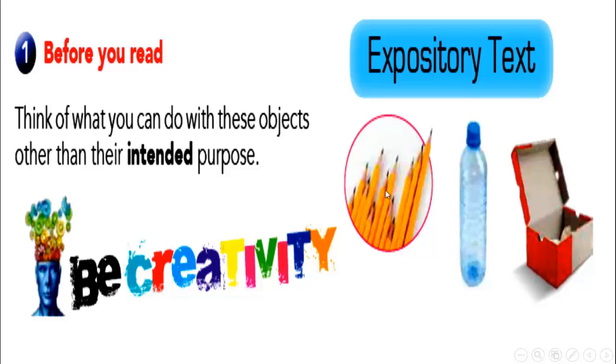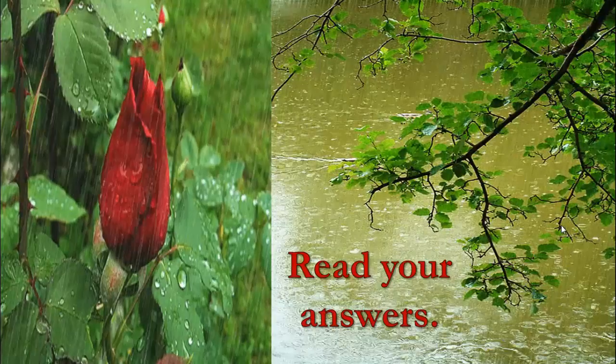Their intended purpose: the pencils, we use them to write with. The bottle, we use it to put water inside it. And here we can put our shoes inside. But I'd like you to think of some things that we can do with these objects other than their intended purpose. What can we use pencils to do? And also the plastic bottle, and also the shoe box. Think of this, and after that, pause the video, come back to discuss the points with me.